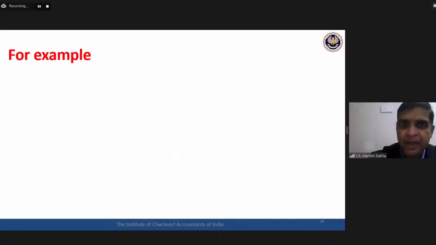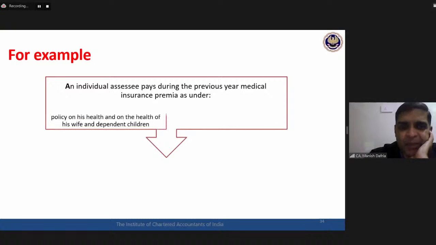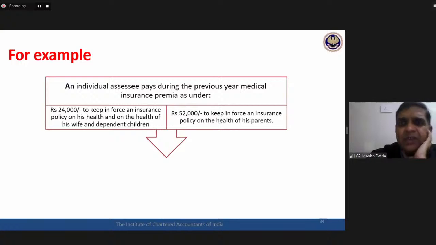Okay, for example, these are the payments which have been made: 24,000 on his own health, wife and dependent children, and then 52,000 with respect to the parents. How much could be the deduction available to the individual?